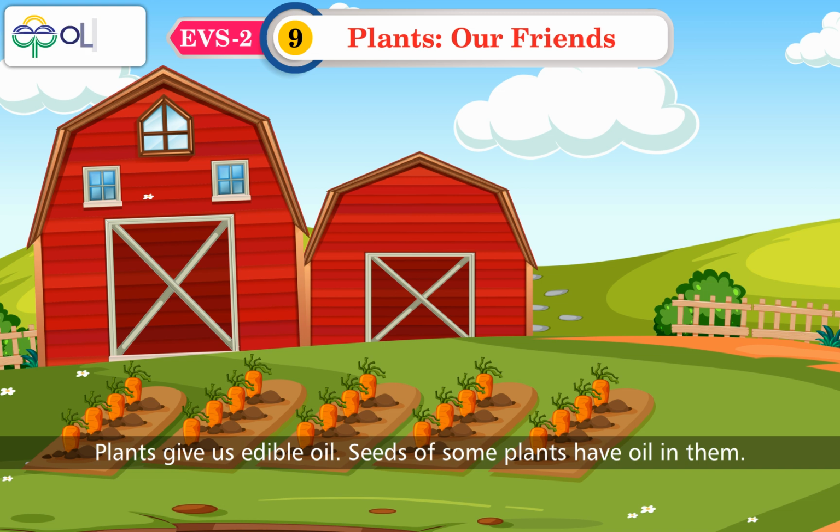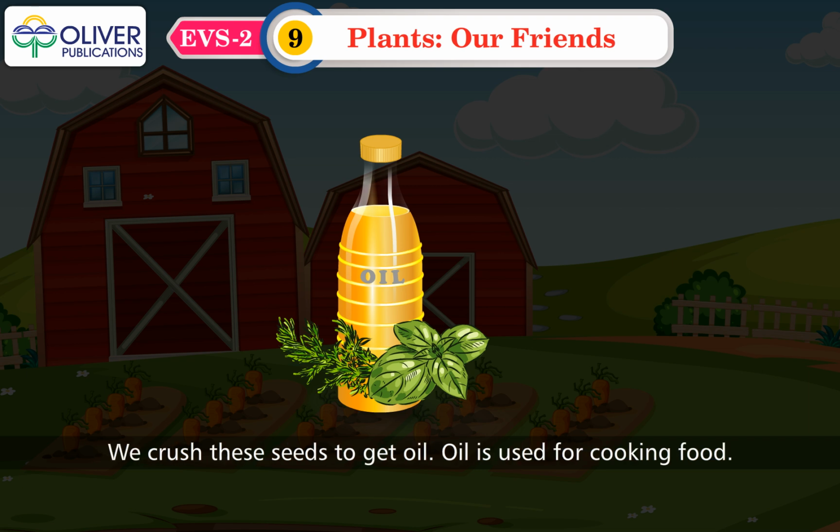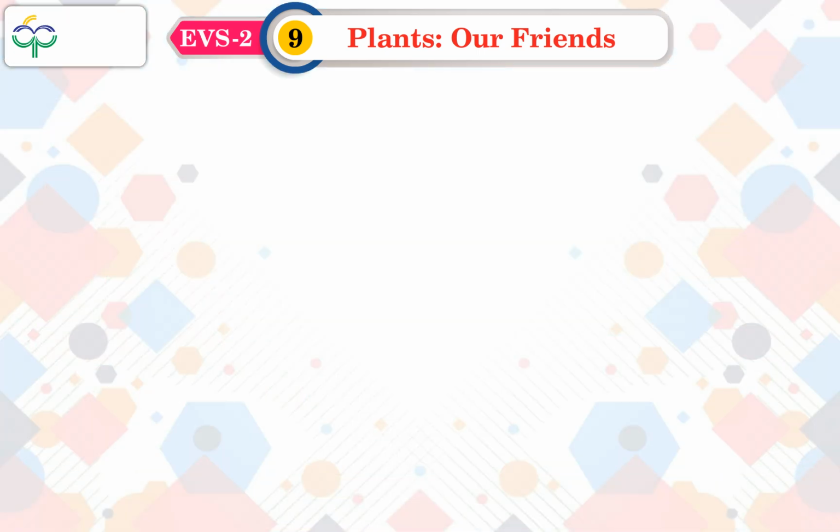Plants give us edible oil. Seeds of some plants have oil in them. We crush these seeds to get oil. Oil is used for cooking food.